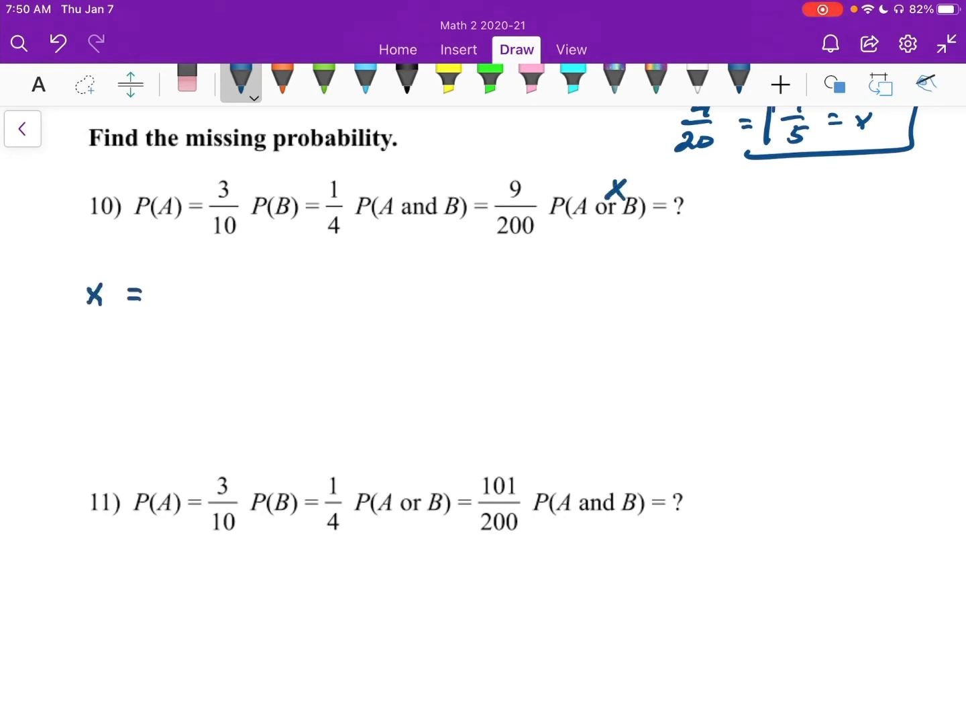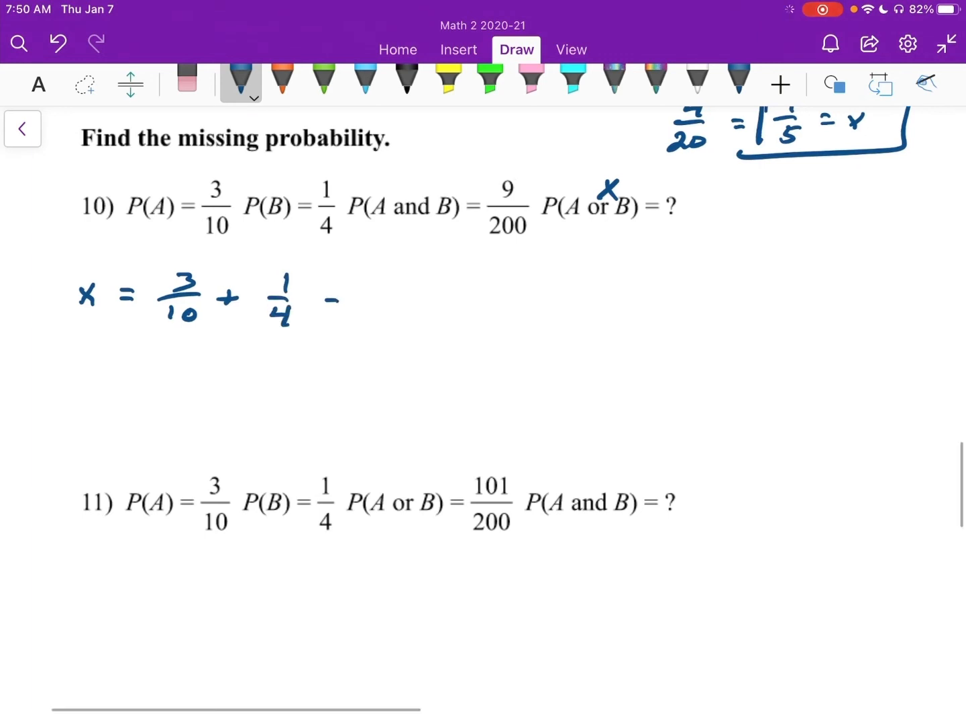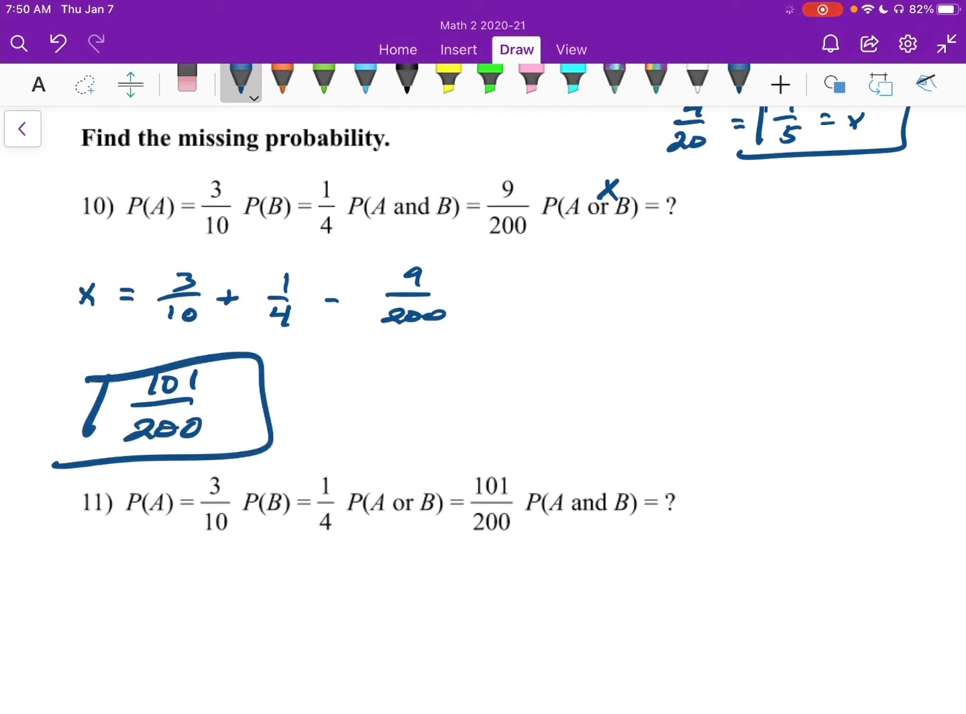So probability of A or B equals probability of A, 3/10, plus probability of B, 1/4, minus probability of A and B, which in this case is 9 over 200. So there we are. We just plugged in, and now it's just typing this into my calculator. So 3/10 plus 1/4 minus 9/200. That's going to be 101 over 200. There we are.